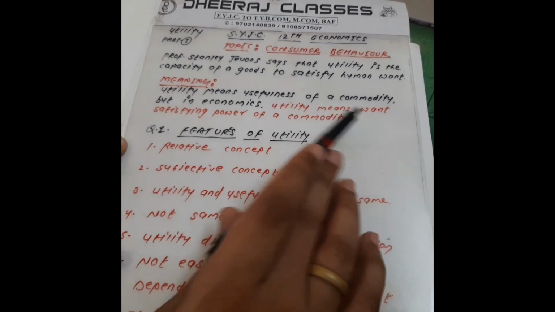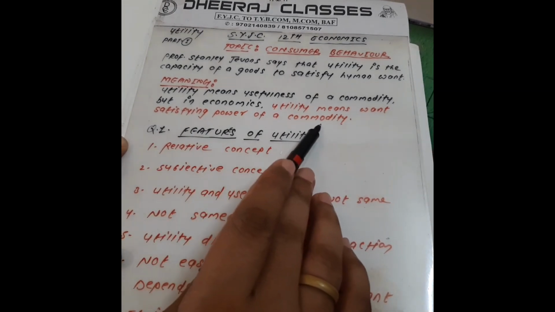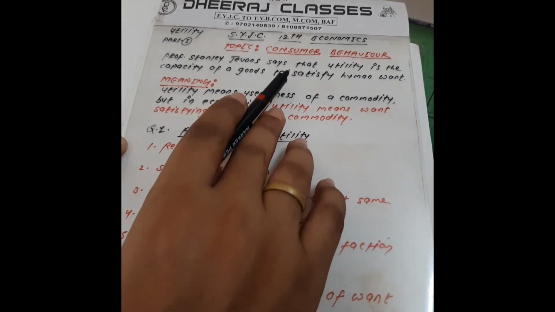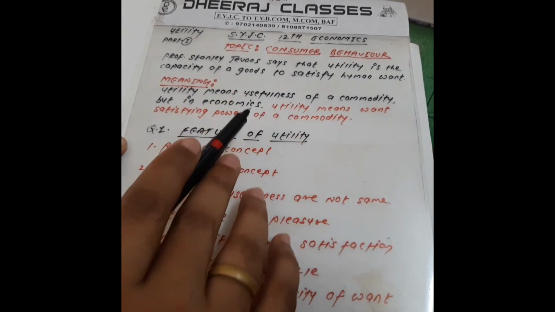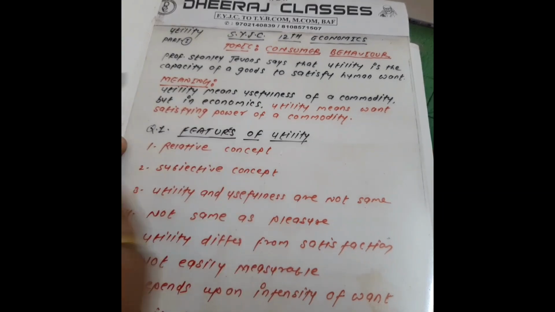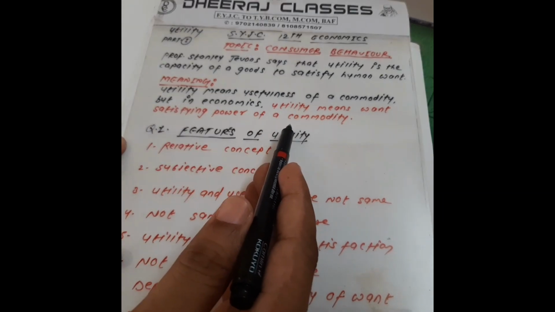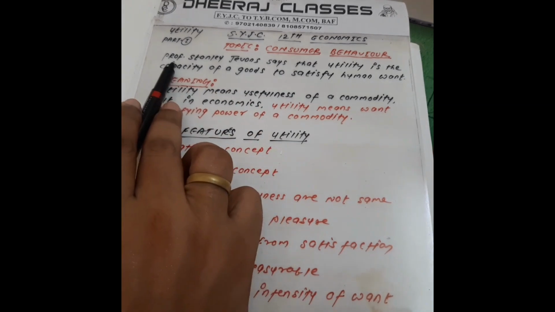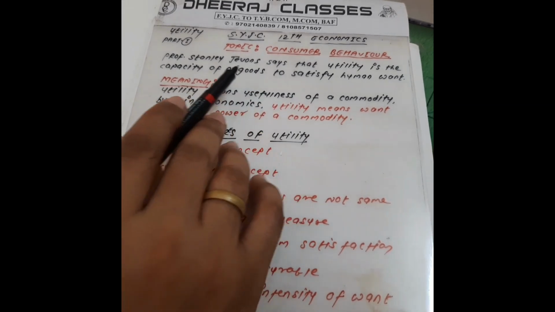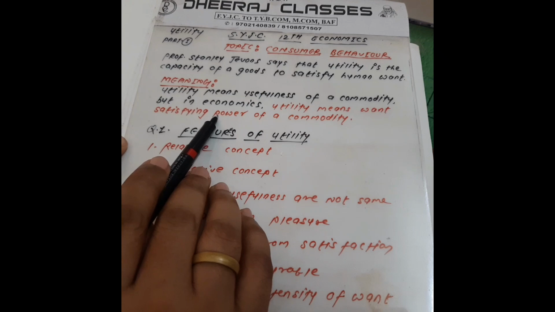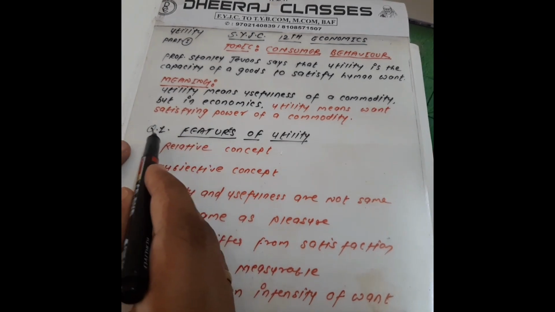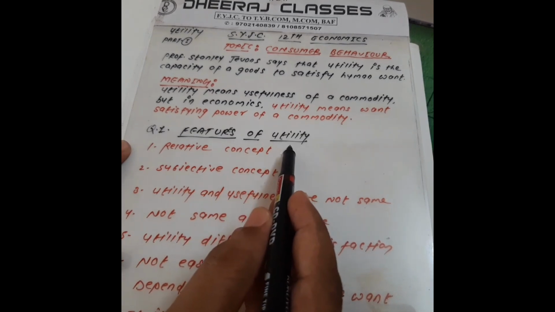Utility means the want-satisfying power of a commodity. The meanings of these two are common, but the statements are different. Then, my dear student, you can write any one meaning, whether Professor Stanley Jevons' or this one. The next thing we are going to do is the features of utility.